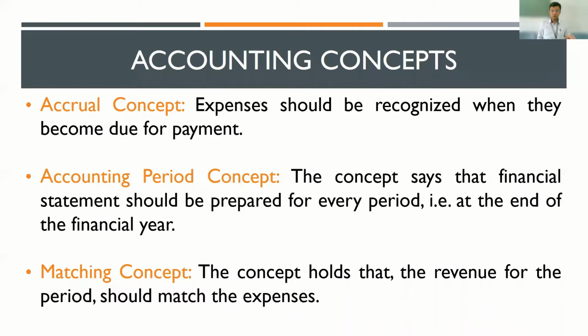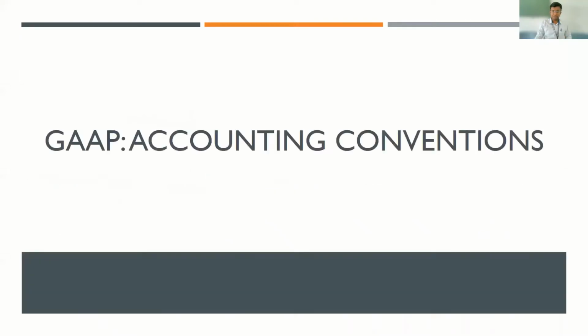When you are taking expenses for a specific period, you also have to take the income for that specific period. You cannot take one period's expenses and another period's income. 2016's expenses and 2018's income is not working out. It has to be the same period's expenses and incomes. That is what is meant by matching concept.